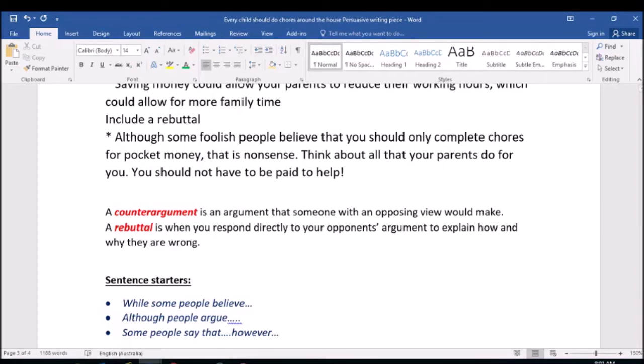Down the bottom here, you also notice I've got some sentence starters. While some people believe, although people argue, some people say that. However, they're just 3 quick ways that you might like to start your rebuttal. I've said, although some foolish people believe that. Okay, so a bit of a mix there. And I always like to add in a powerful word such as foolish. Okay, that also adds to make sure that your rebuttal is going to be even more powerful.